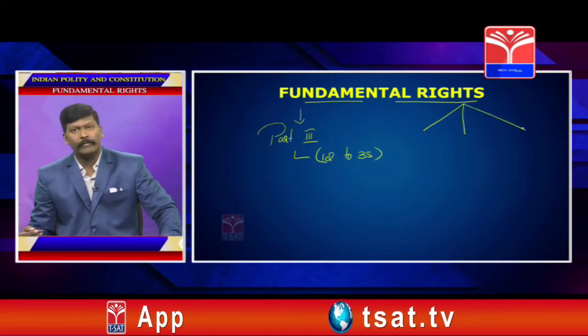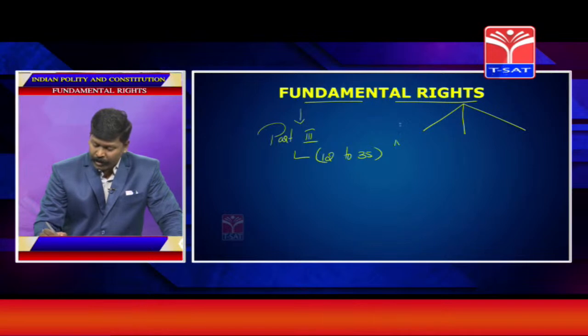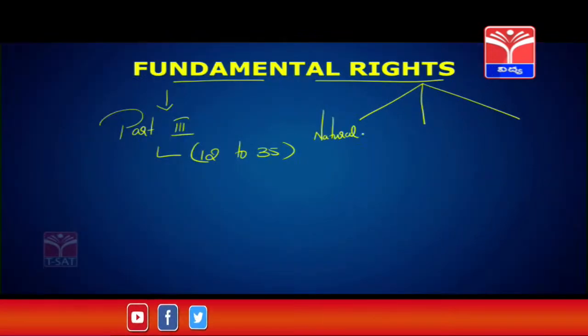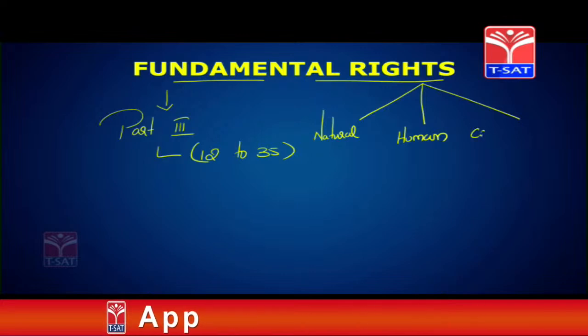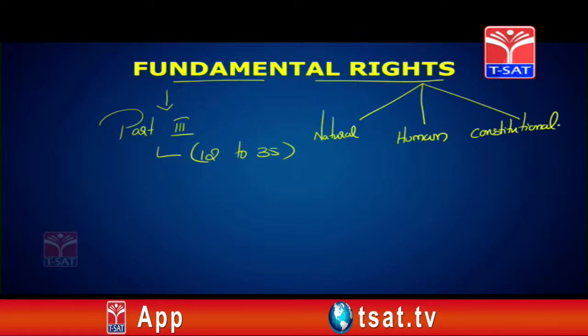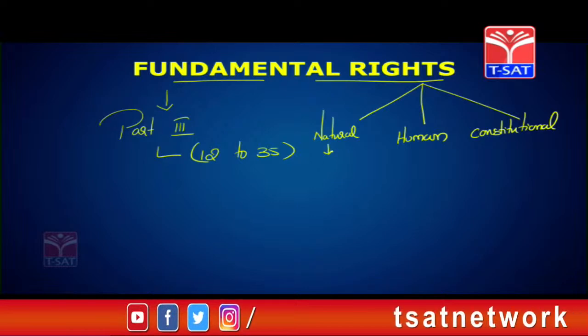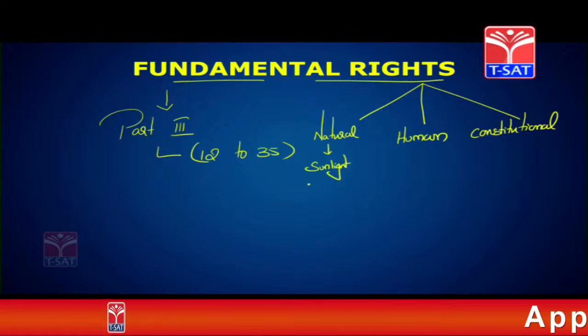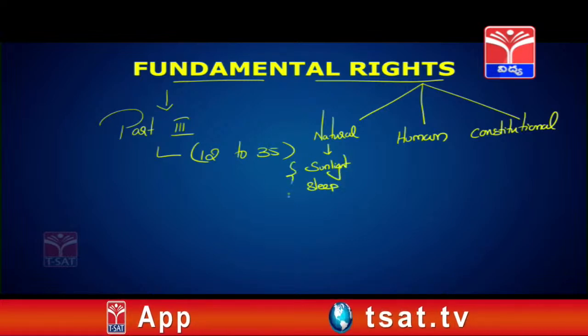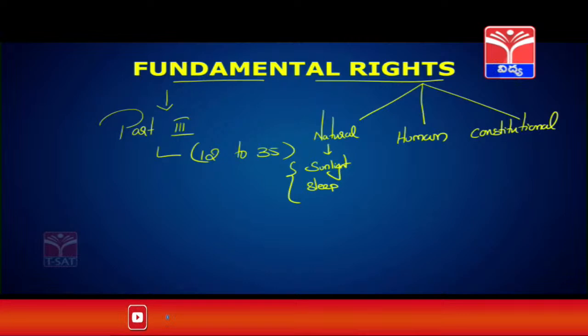The first one is called natural rights, the second one is called human rights, and the third one is called constitutional rights. Natural rights are given directly by nature, for example, sunlight, sleep. You have sunlight directly given by nature, air directly given by nature.